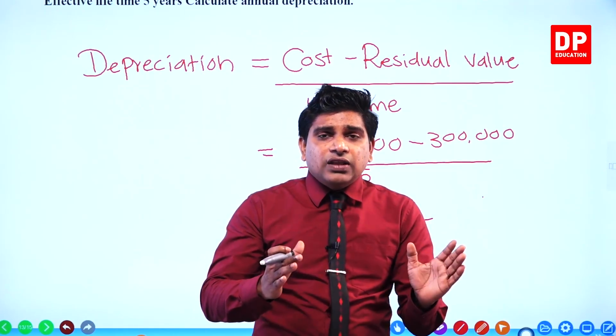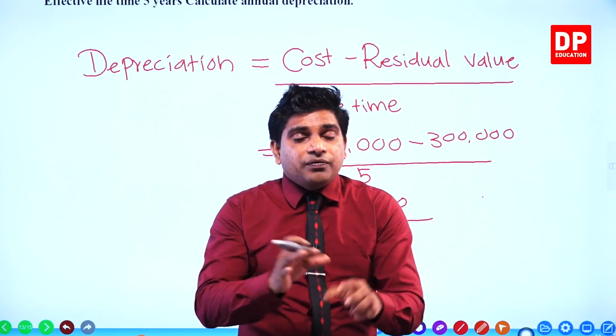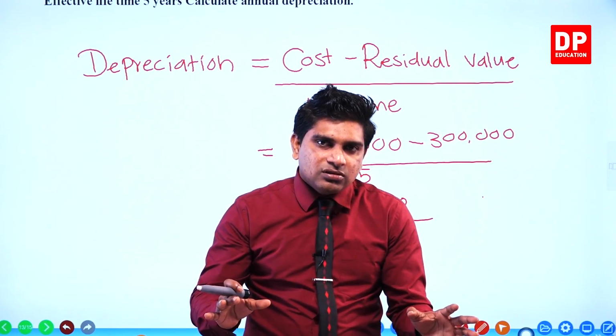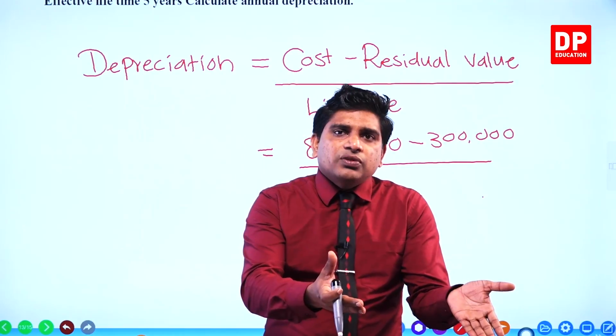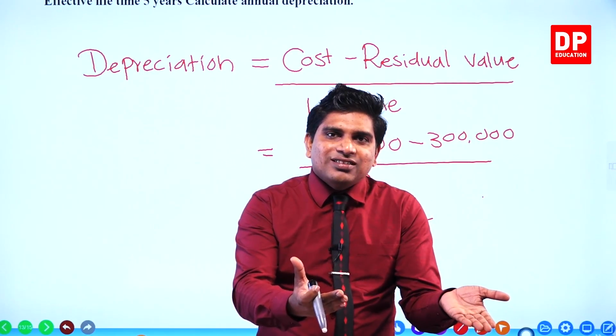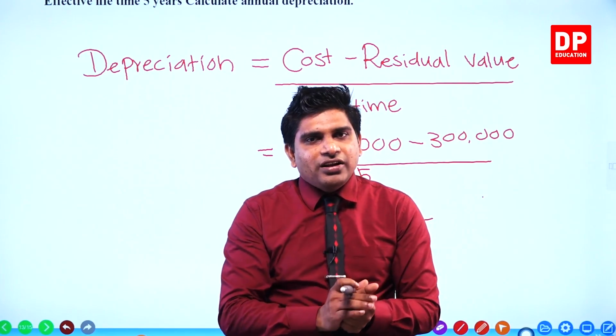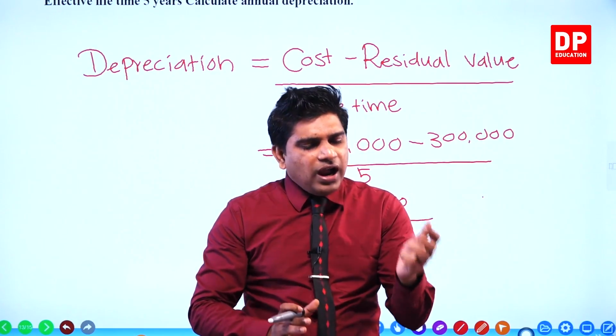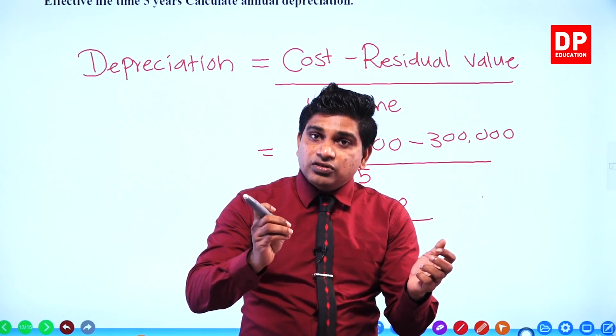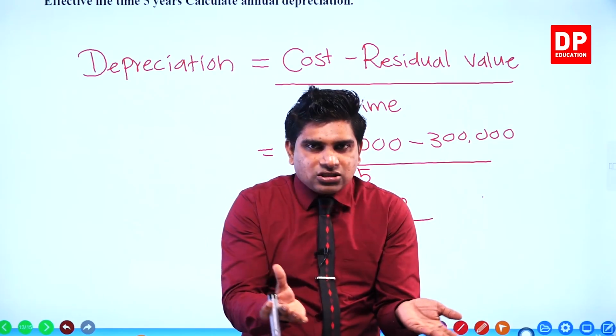Then at the end of the lifetime, 500,000 worth of depreciation we allocated. Now, the remaining parts of the machine are 300,000. Then 500,000 plus the residual value of 300,000, we can calculate the cost.